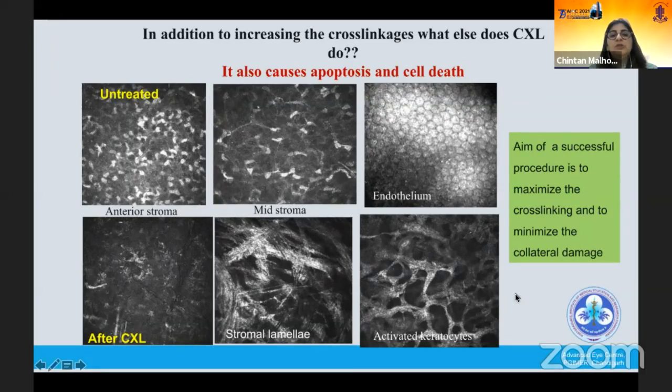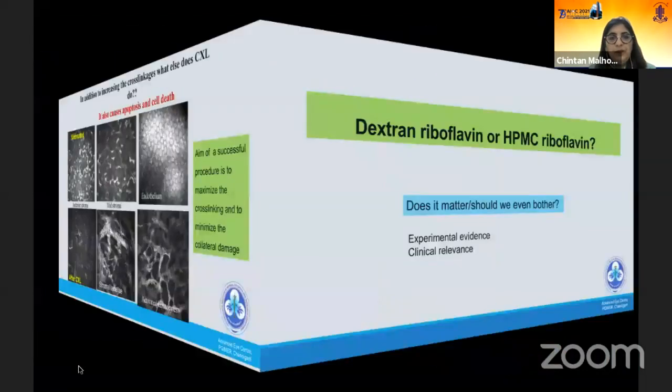The images on the top panel are the keratocytes and the endothelium from an untreated cornea. At the bottom panel, this is the first 100 microns of the anterior stroma, which is completely devoid of keratocytes. In the mid stroma also, there are no keratocytes seen, but we can see the swollen stromal lamellae. And in the deepest stroma, we have the activated keratocytes. Our aim is that all these effects should not go up to the endothelium. So the aim of a successful procedure is to maximize the cross-linking and to minimize the collateral damage.